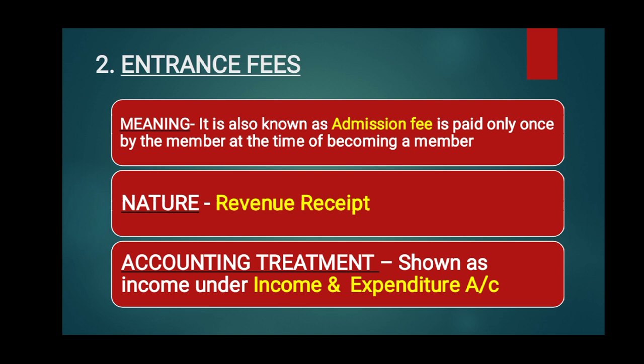But in some organizations, such as clubs, because the entrance fees is of large amount, it is considered as a capital receipt and it will be shown on the liability side of the balance sheet.